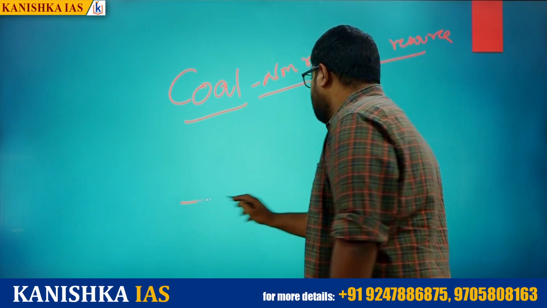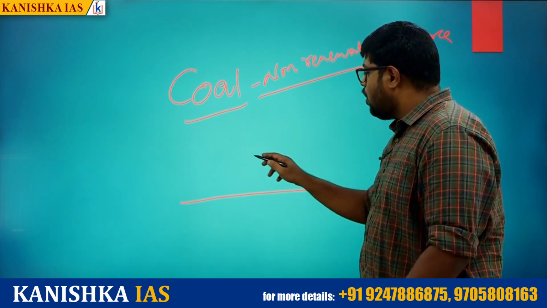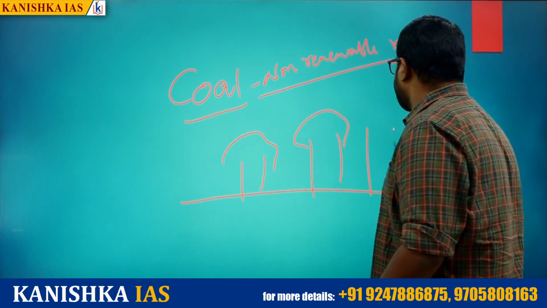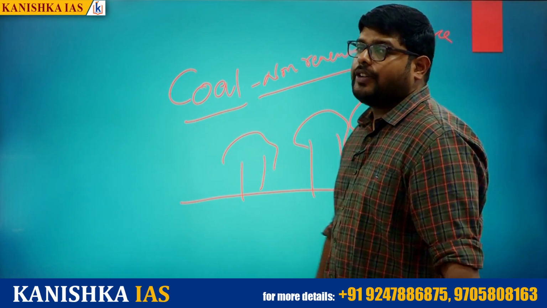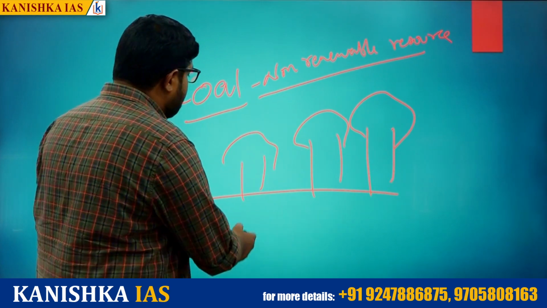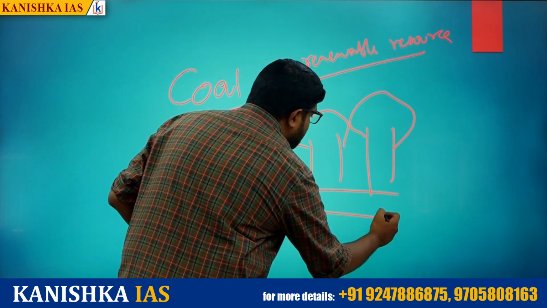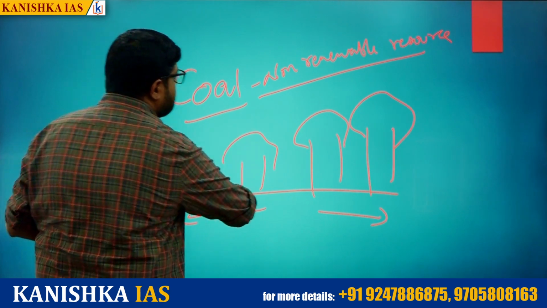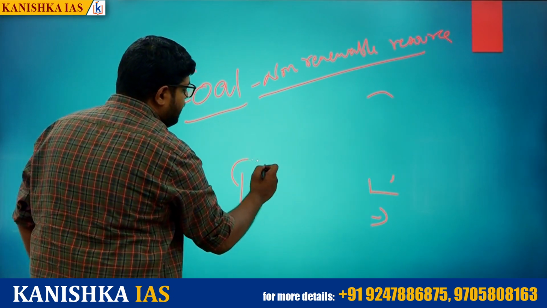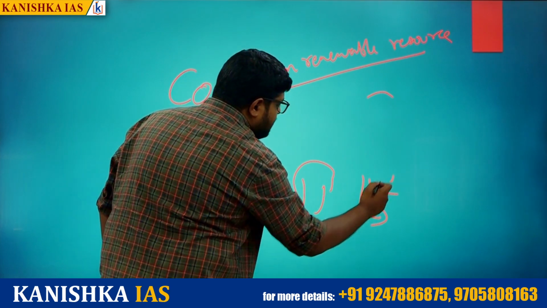In the Carboniferous period, for example, if I take a land surface, on this land surface we have trees. Suddenly, what happened? This land was divided. When this land was divided, all the trees were buried inside the ground. Here we have trees, there is a tree and there is a tree.